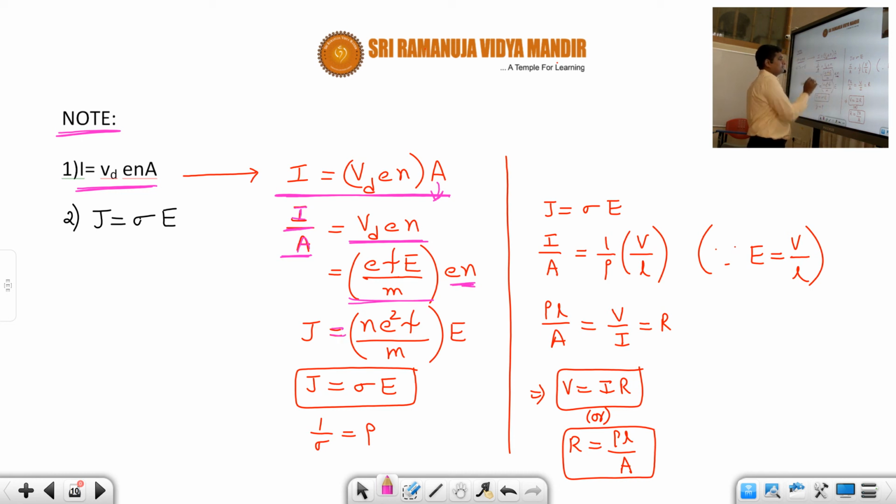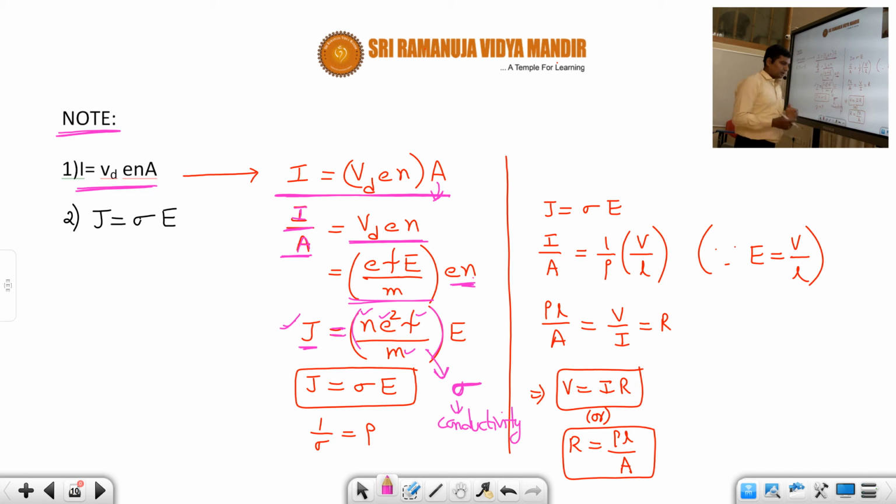I by A is nothing but called current density. Current density is equal to ne² τ by m into E, because n into e into e² τ by m into E. Now this quantity is called sigma, which is a constant, because n is constant, e is constant, tau is constant, m is constant. So this is a constant for a particular material. Therefore J is equal to sigma into E, where sigma is called conductivity.